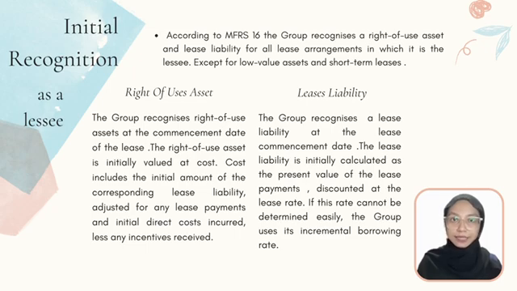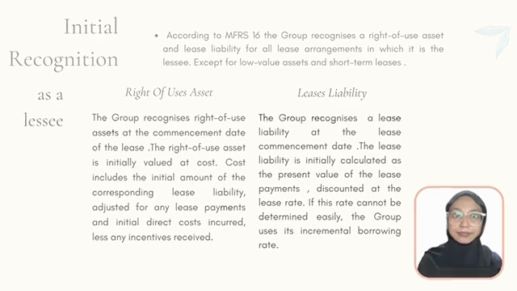Next, lease liability. The group recognizes a lease liability at the lease commencement date. The lease liability is initially calculated as the present value of the lease payments that are not paid at the commencement date, discounted at the lease rate. If this rate cannot be determined easily, the group uses its incremental borrowing rate.